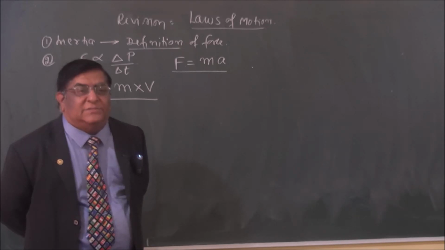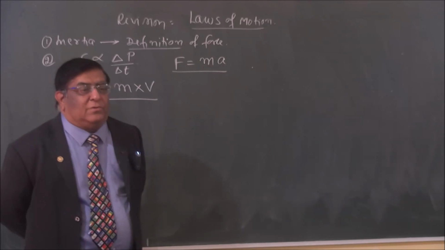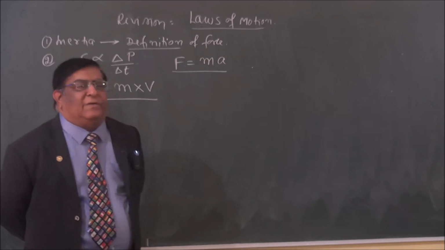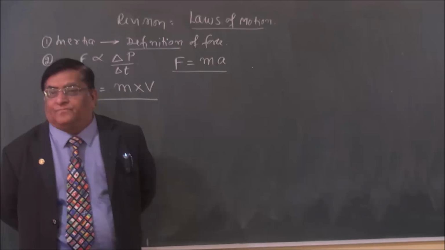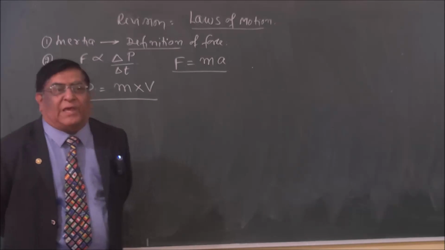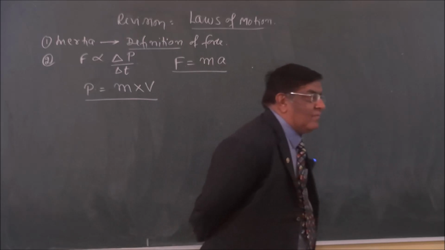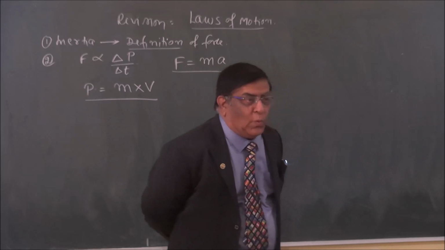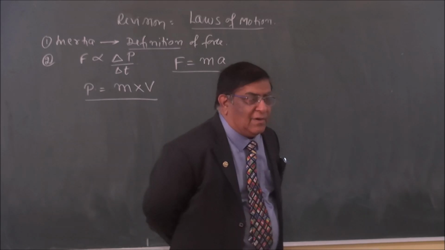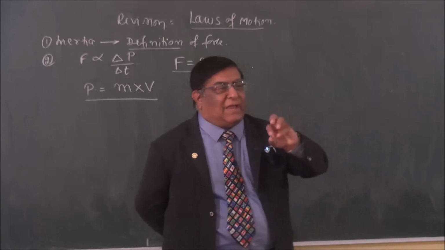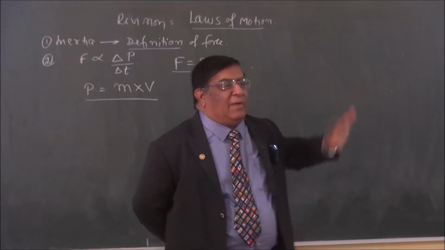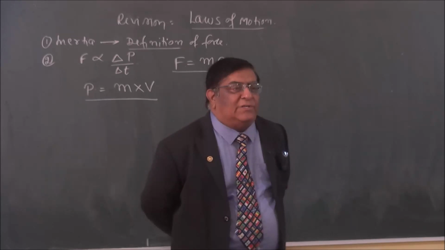M into V, 0. So can we say that momentum is conserved? When a bullet strikes a wall, is the momentum conserved? Yes or no? Its momentum was m into v, then it has become m into 0. How is it conserved, you say?